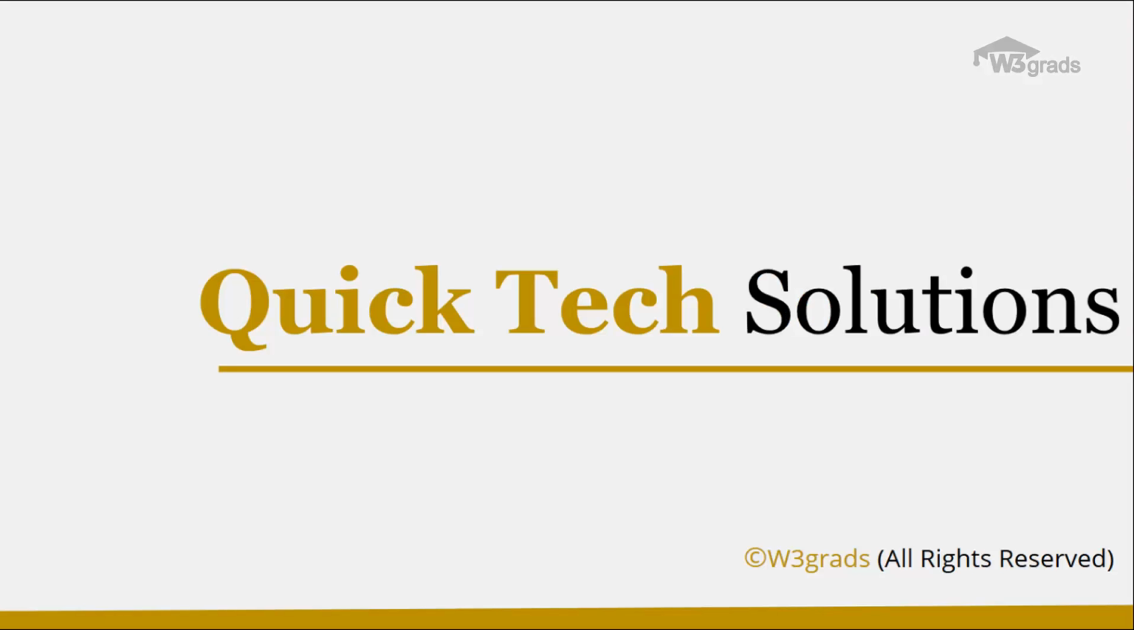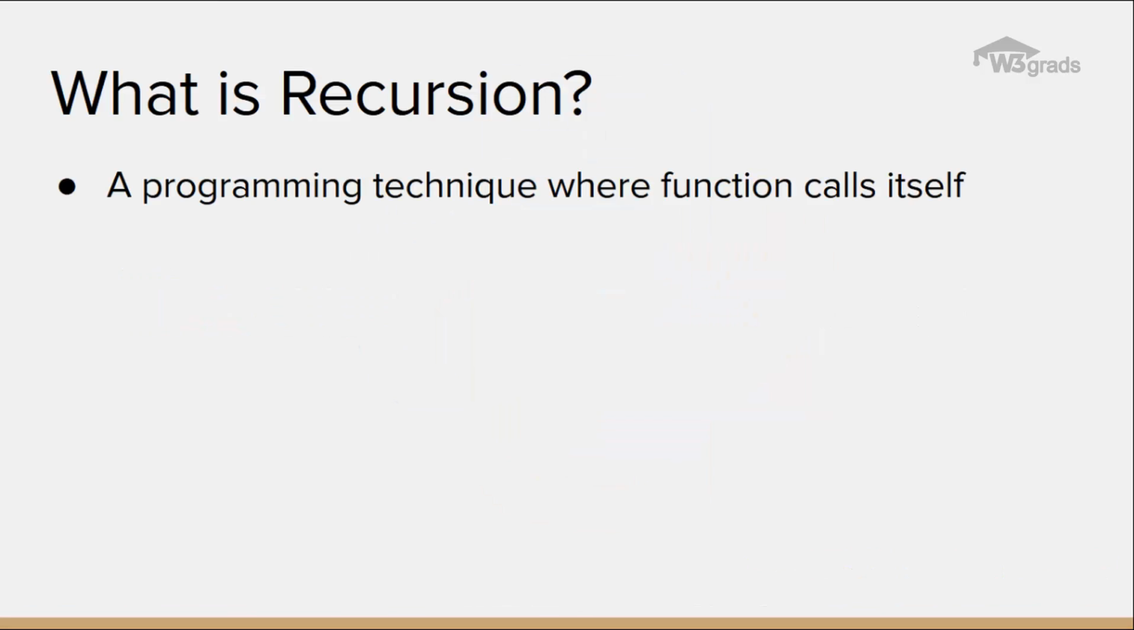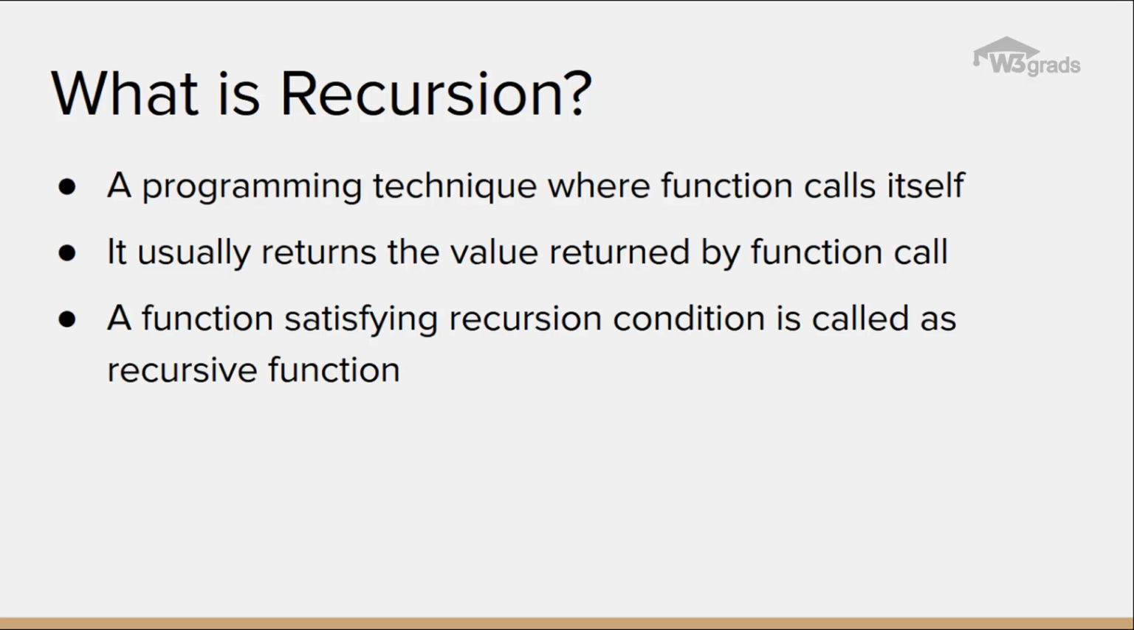In this video, we will be looking at the concept of recursion in Python and its implementation. So, let us begin. Recursion is a way of programming or coding a problem in which a function calls itself one or more times in its body. Usually, it is returning the return value of this function call. If a function definition fulfills the condition of recursion, we call this function a recursive function.